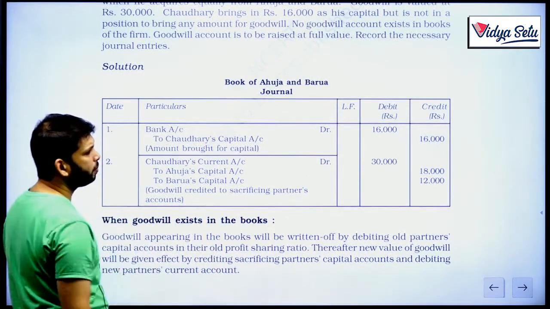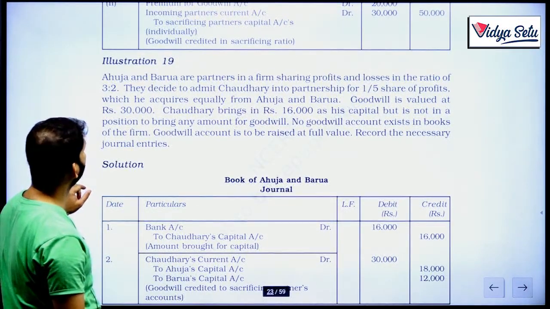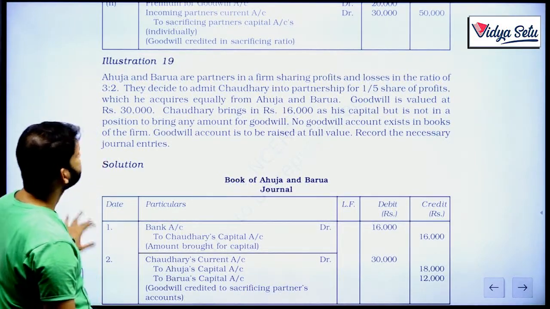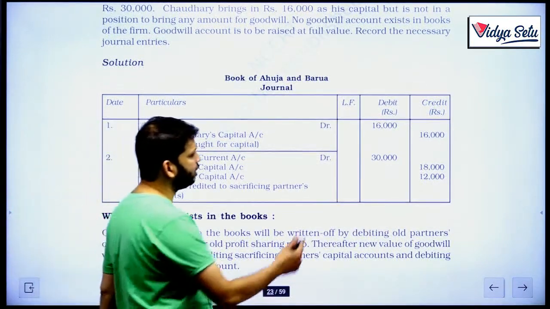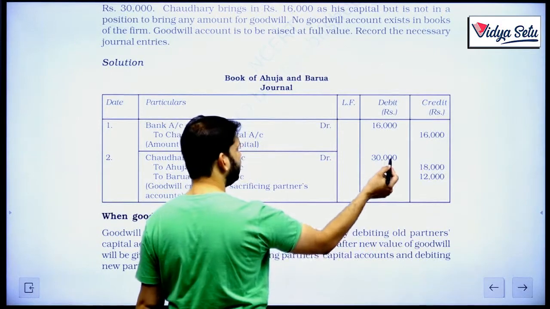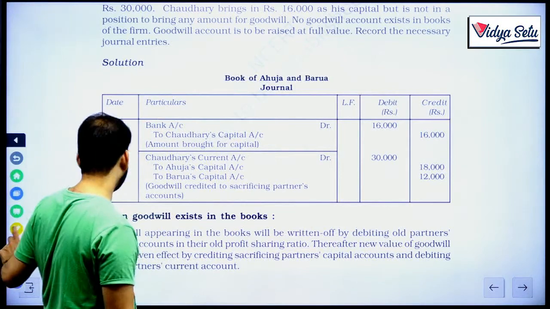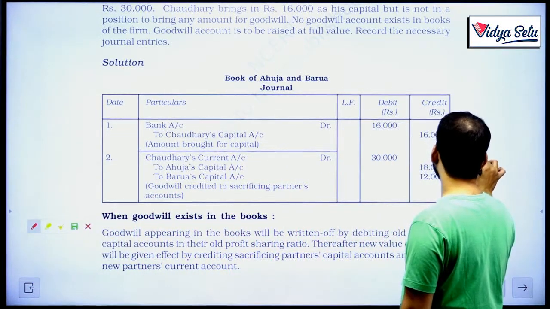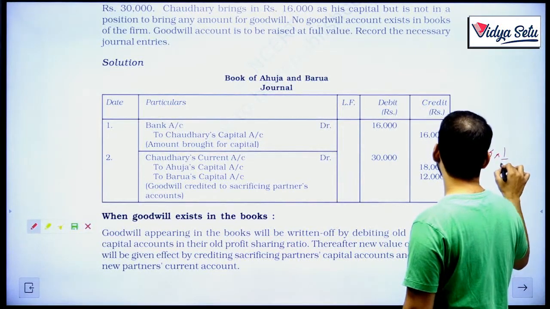Now, because he did not bring any money, what was his share? Was his share the full 30,000? Goodwill is valued at 30,000. Now, see, the question has divided the entire 30,000. I believe it was the total goodwill of the firm. It should be only his share that needs to be debited to current account. So, I believe that it should be for 1/5 share. So, 30,000 multiplied by 1/5.